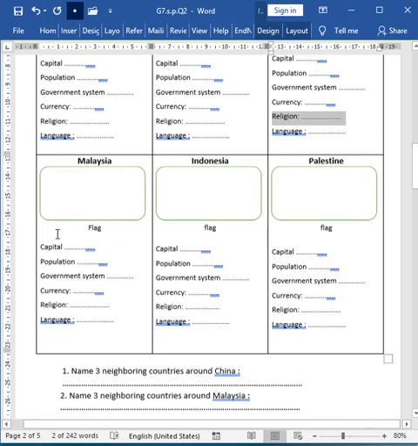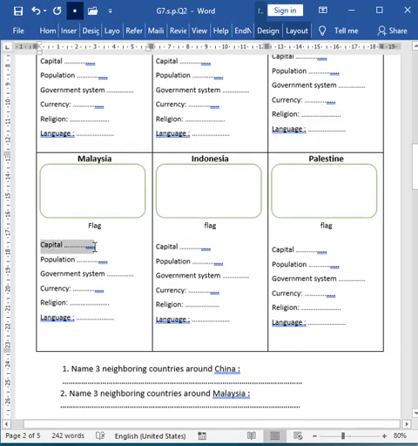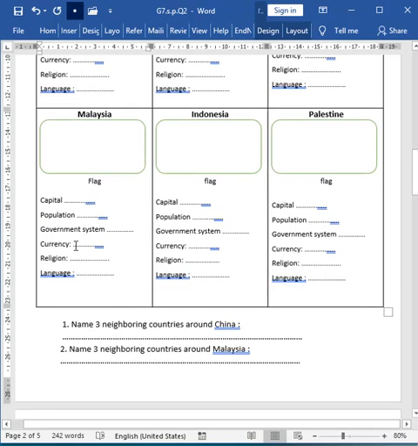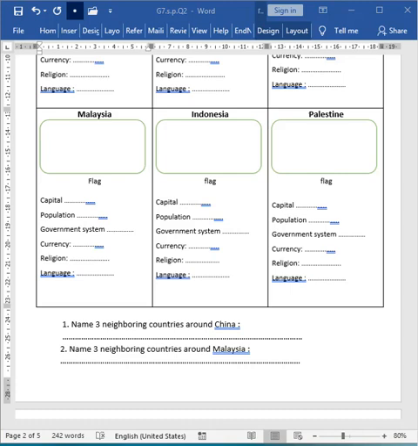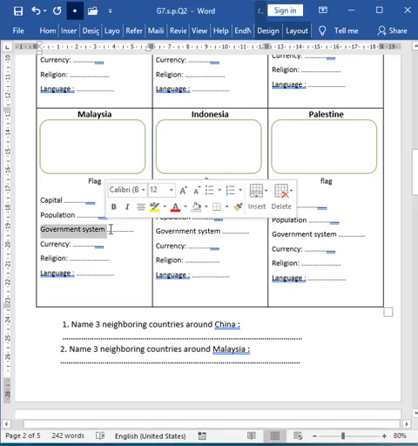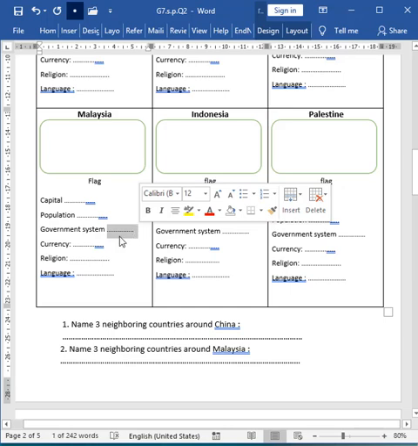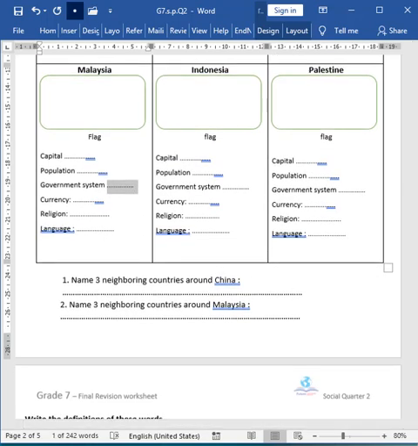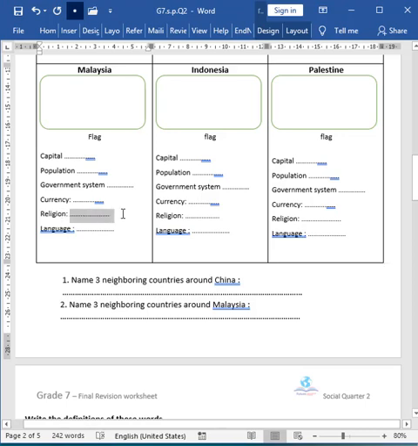Actually, they are Muslims. In Malaysia, the capital city is Kuala Lumpur. The population, government system, and the currency are also important. What is interesting about Malaysia is that the government system is not a republic; it is a monarchy. The religion of people in Malaysia, the majority of them are Muslims, or the majority have the religion of Islam.